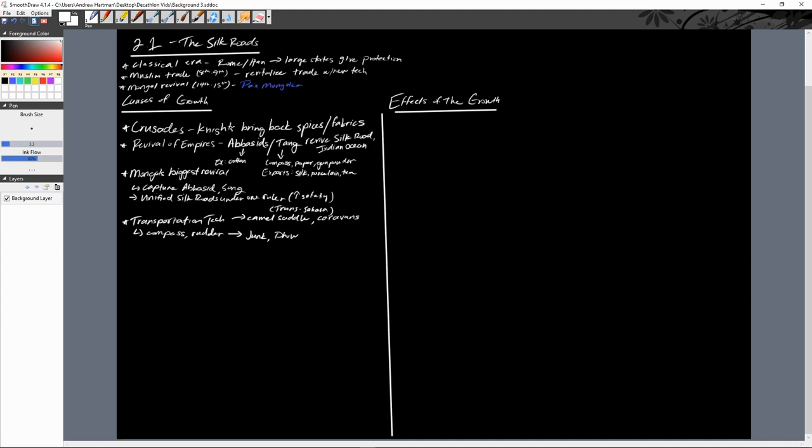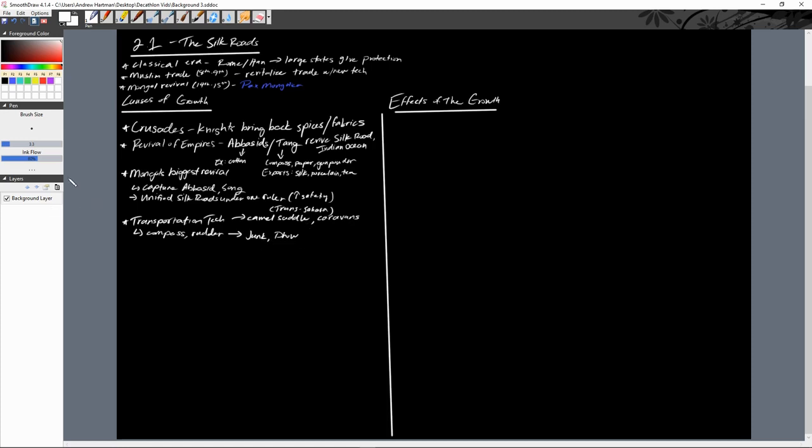Okay, so those are the major causes, right? Again, the Crusades, the revival of the Abbasid and the Tang, and then later on the Mongol network, and then transportation technology, camel saddles, compasses, rudders, which lead to things like caravans, junks, and dhows.